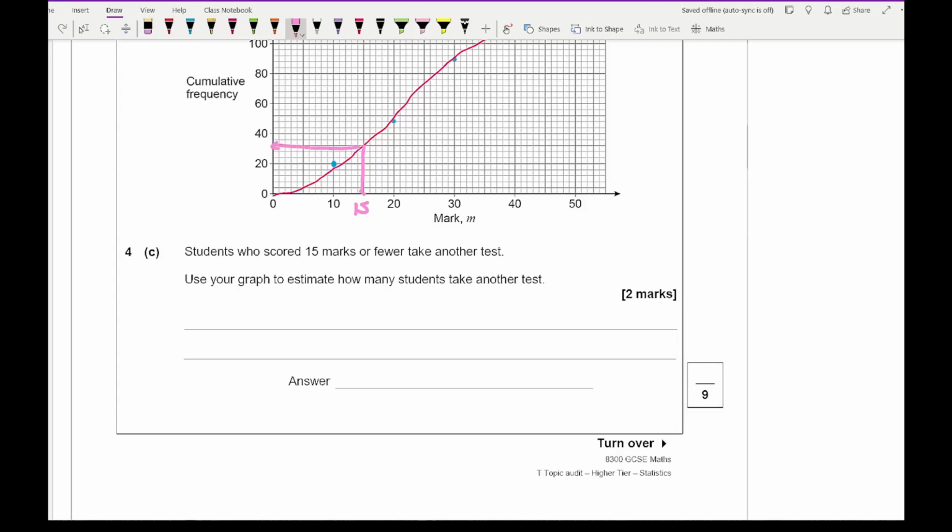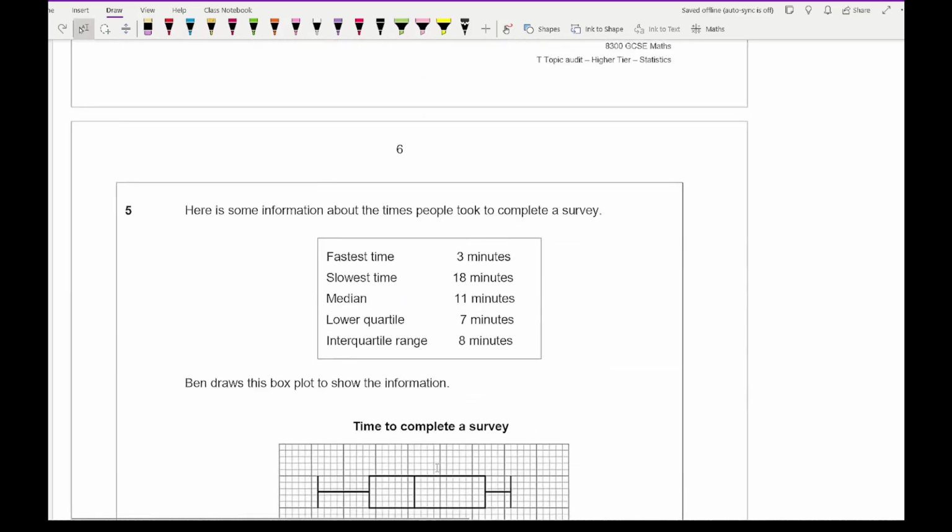I would say any answer roughly around 30, but generally speaking, they would accept whatever your answer is from your cumulative frequency from 15, and make sure you're drawing your lines and using a ruler. I get that value there. So I've written roughly 30, but again, as long as you've drawn your lines on your cumulative frequency diagram, you'll be fine to get the full marks for that question.